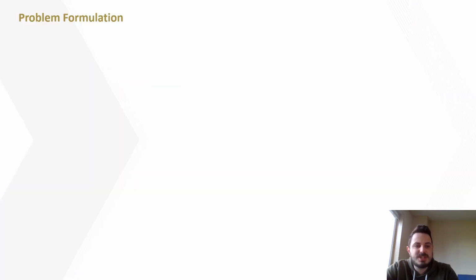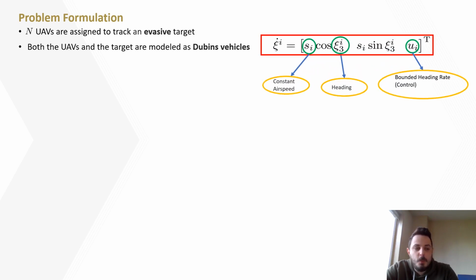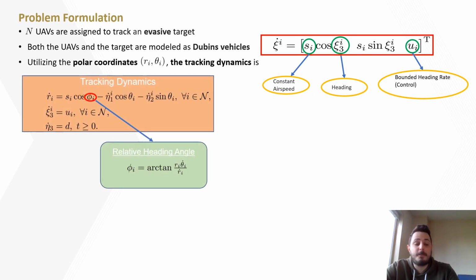First, we will start with the problem formulation. We consider that UAVs are tasked to pursue an evading target. All vehicles are modeled as Dubins vehicles, flying at a constant altitude and at a constant airspeed. In fact, in a target tracking problem, we are interested in the relative motion between the UAV and the target.